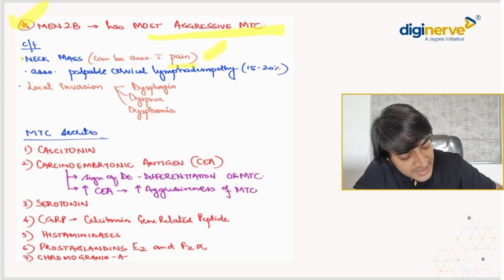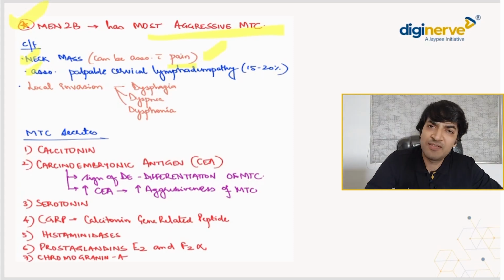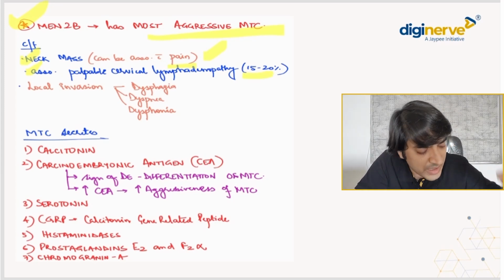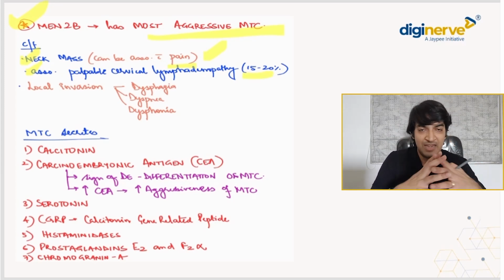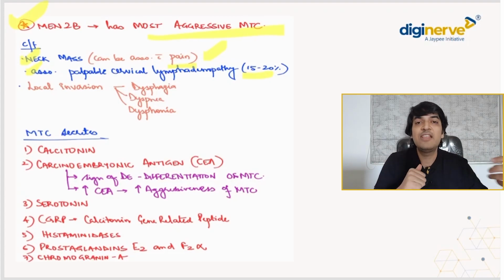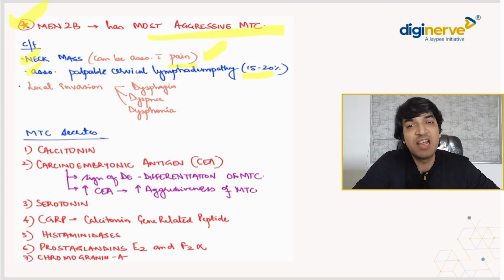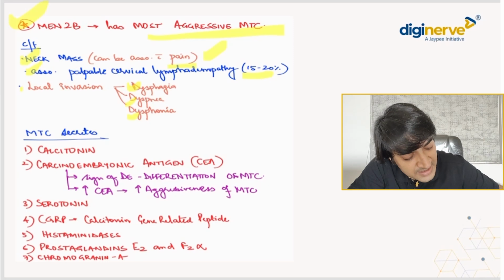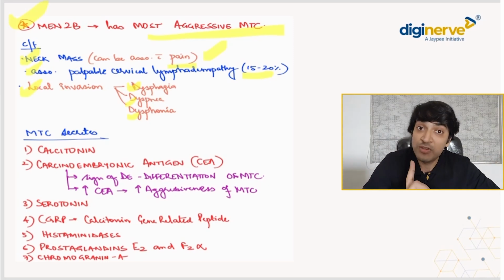Okay, all right. Next thing, it can be associated with palpable cervical lymphadenopathies in 15-20% of the patients. Because of the local invasion which is present, it tends to invade locally, so you can have pressure symptoms like dysphagia, dysphonia and dyspnea. This also they will characteristically give in the question.